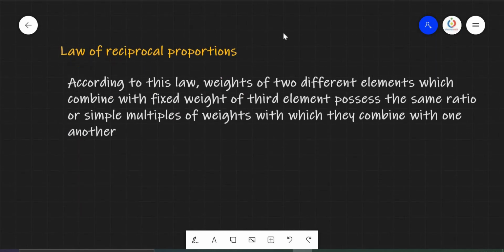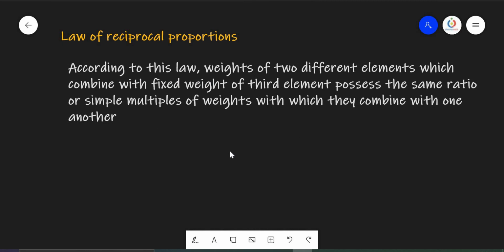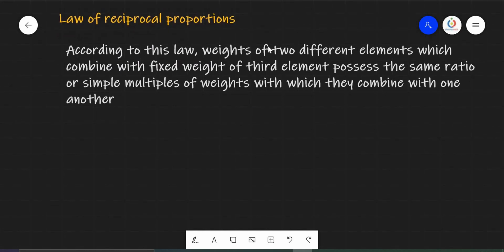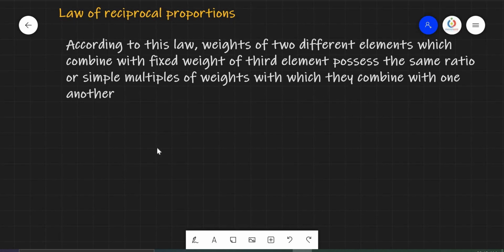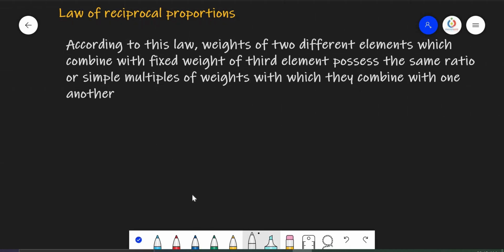Now let's take the last one, the law of reciprocal proportions. According to this law, weights of two different elements which combine with a fixed weight of a third element possess the same ratio or simple multiples of its weights with which they combine with one another. Let me discuss this definition. According to this law, weights of two different elements. So let us pick up two different elements, say sulfur and oxygen.